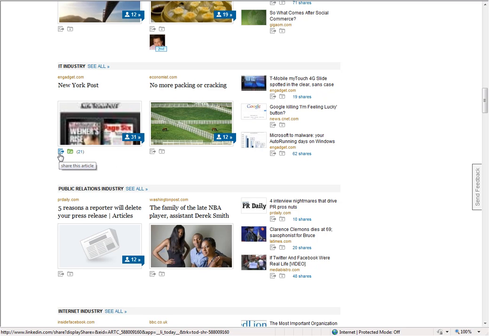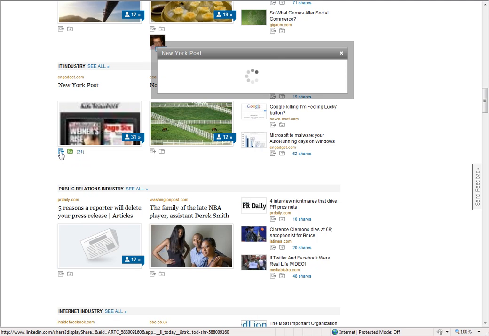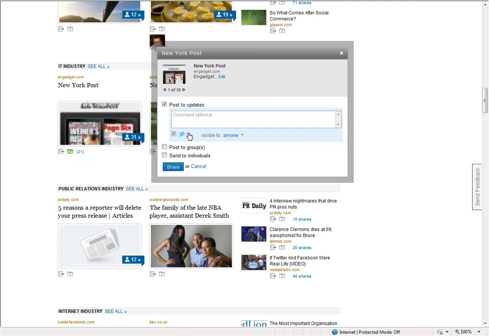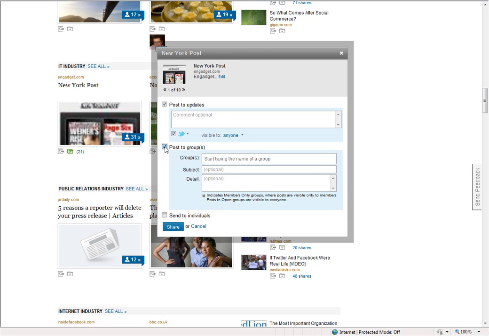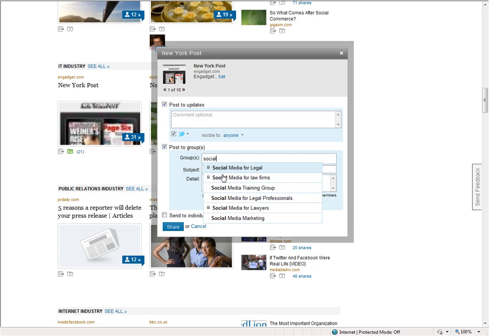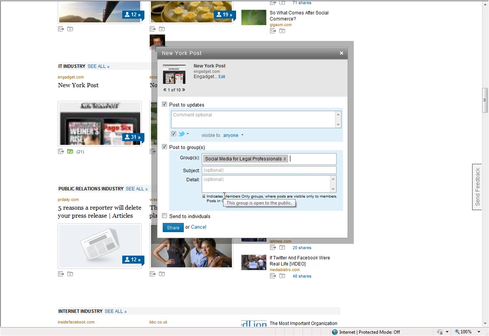Notice you can also share the article here by clicking on the little share icon next to the folder. When you do that, you can post it to your activity stream on LinkedIn, and if you check the box here, if you have a Twitter account, you can also post it directly to Twitter, which is really nice because you can kill two birds with one stone. So here we have post to groups, and you can post specifically to a particular group, or you can post it to several groups.